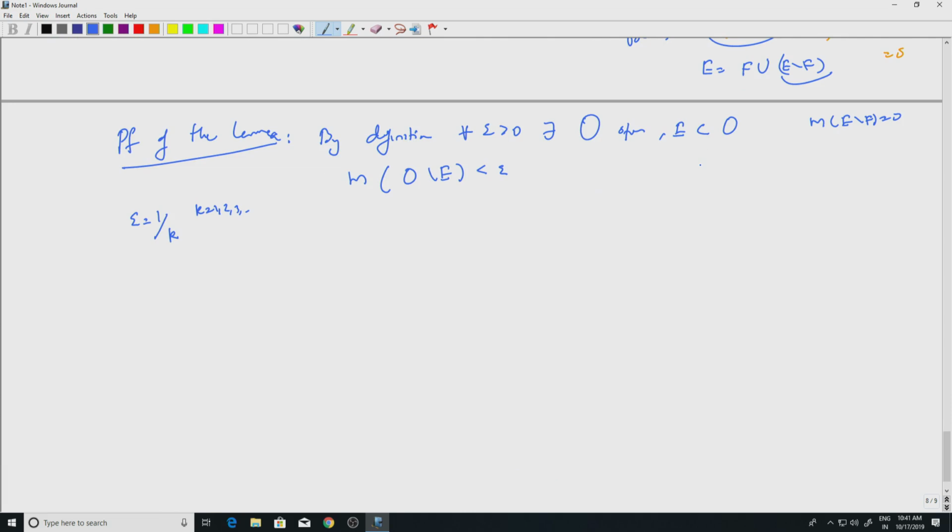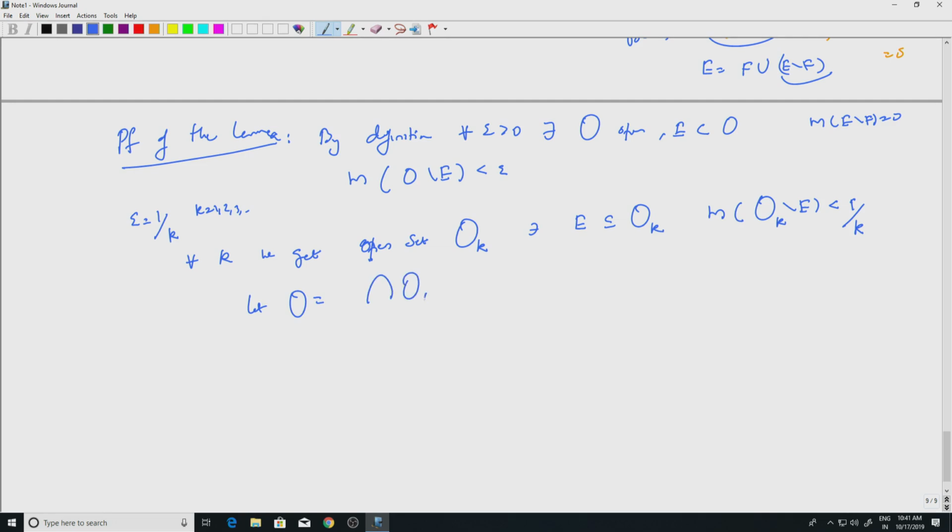So for every k we get an open set O_k such that E is contained in O_k and the measure of O_k minus E is less than epsilon, which is 1 by k, right. So what is the countable intersection you can take? You simply take the intersection of the O_k. Let O be equal to the intersection of O_k, k equal to 1 to infinity.